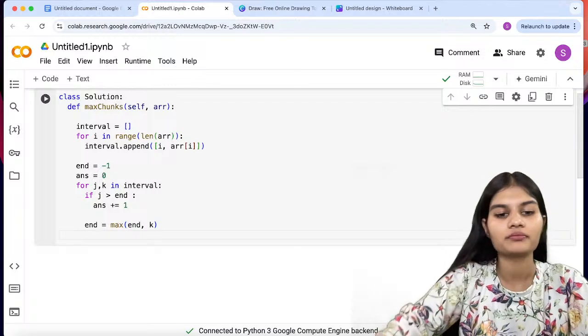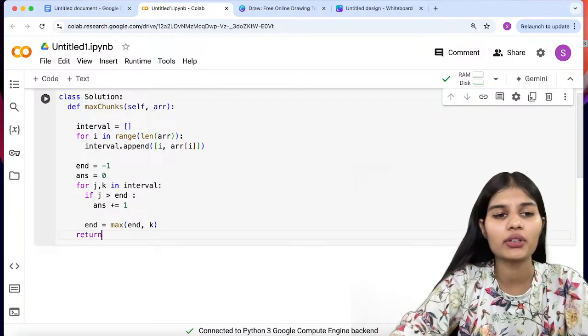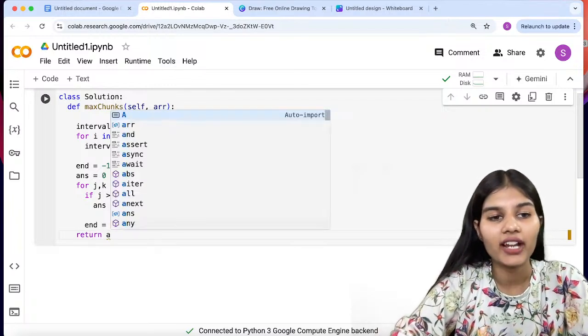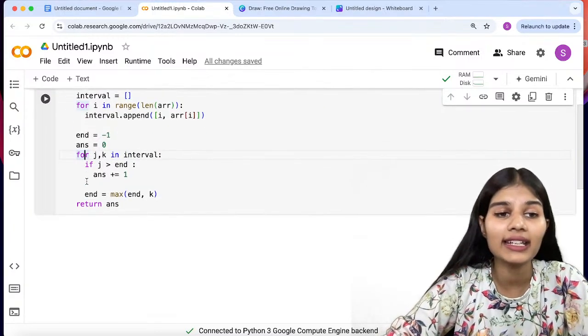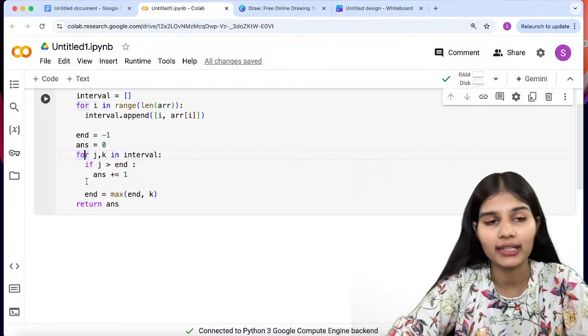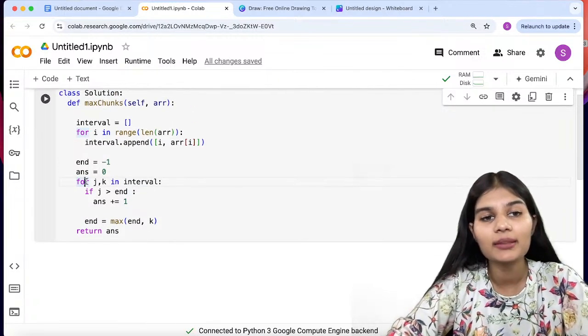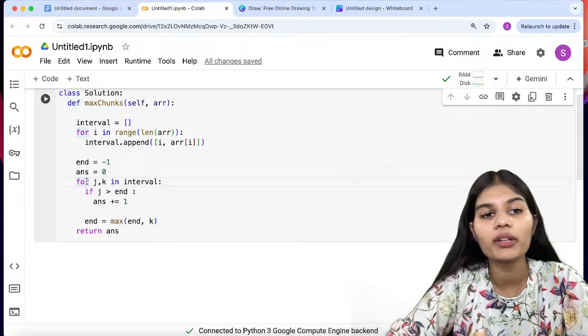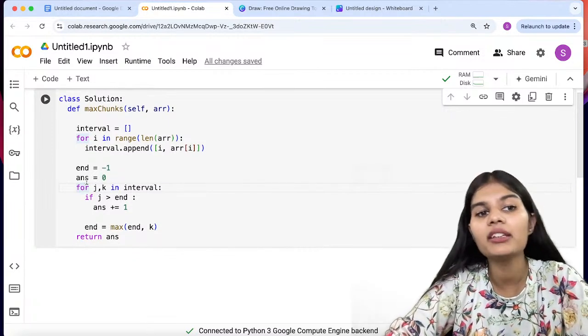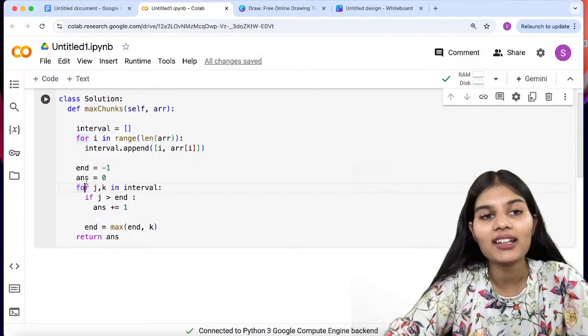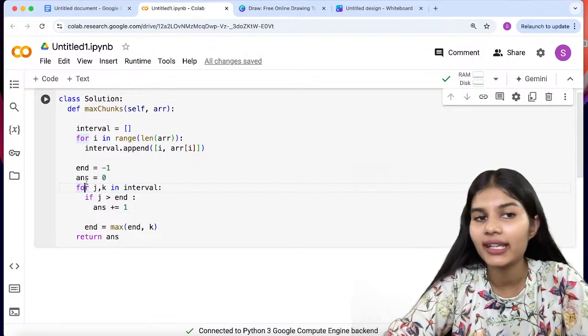Moving down, at the end I would return the final variable that will help me get the result, that is return ans, and that is all done, right? This was a pretty simple thing that you have to do over here. Simply I made a solution class, I made the function name as maxChunks, self comma arr.